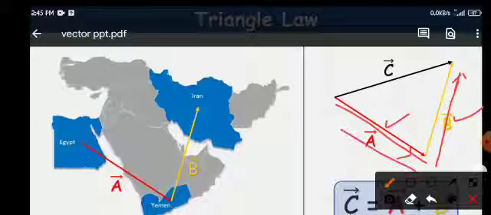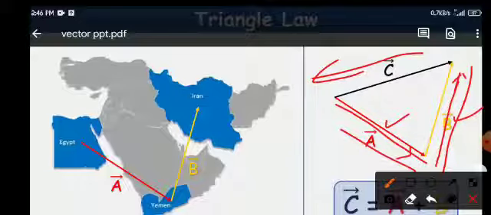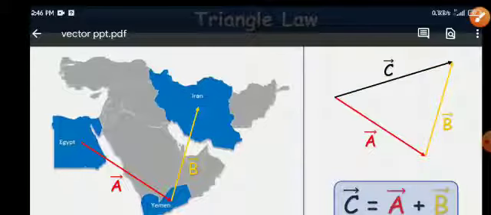So these two are in same order. So if we have to take in same order, then it will be this direction. But here we have to take reverse order. So this will be the reverse order. So this will represent the sum of A and B. So C is equal to A vector plus B vector.